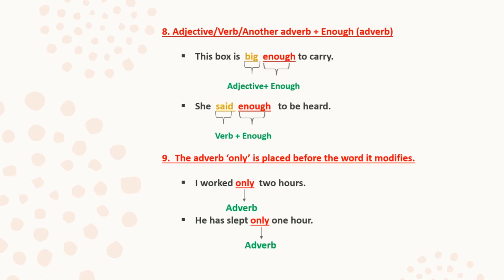So whenever you are dealing with this particular word only, remember this only will be placed just before the word it modifies. For example, I worked only 2 hours. Here, only is modifying 2 hours. Similarly, in the second example, he has slept only 1 hour. So here, only is modifying the term 1 hour, and in both cases, only is an adverb.